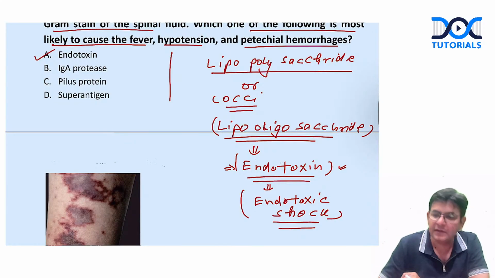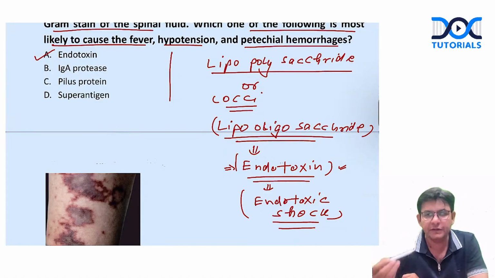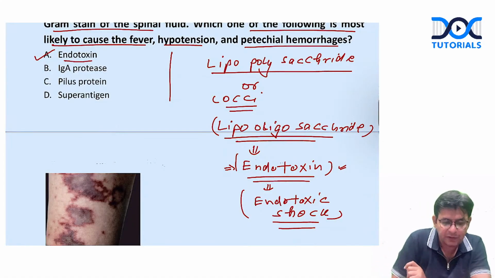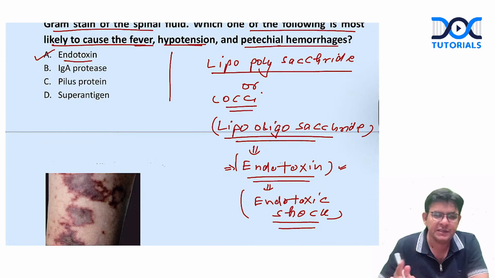These are the virulence factors of it. These are the virulence factors of this particular meningococci. And out of them, which virulence factor was responsible for these particular conditions which are given in the question? So see, they have tested your clinical knowledge and your microbiology knowledge with one question.